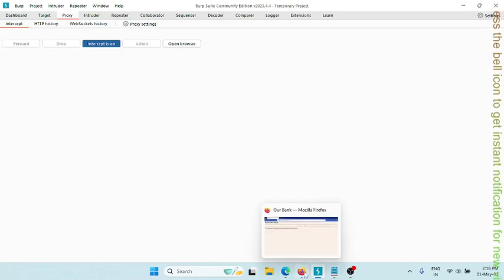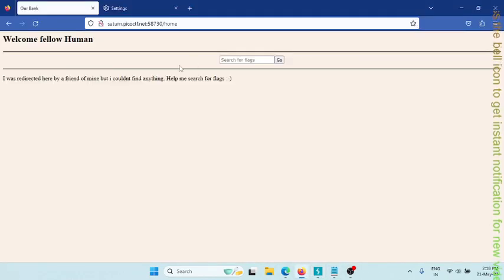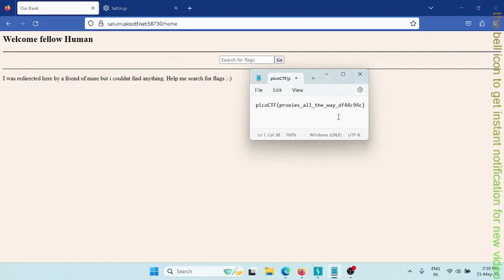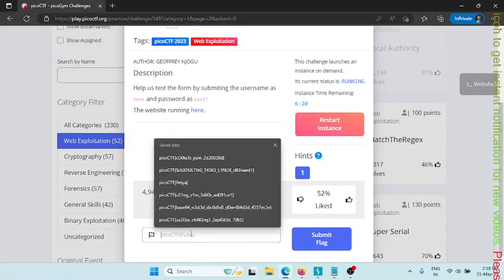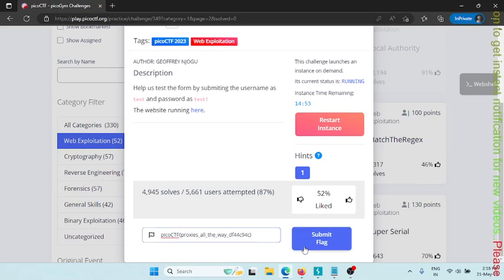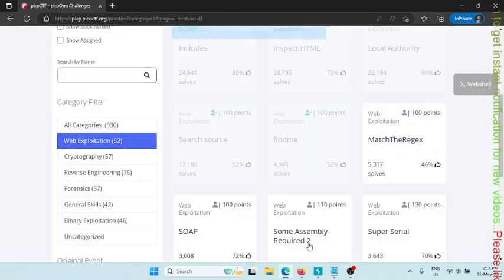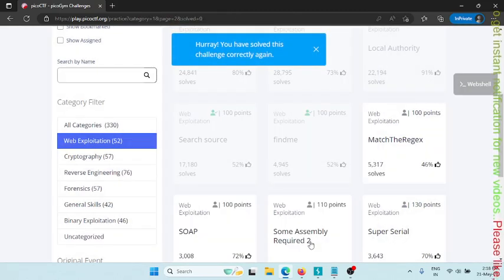What is happening in our browser? Yes, we are on the same page, but probably we have captured the flag. Sure, let's try if this is working for us. Just put it over here, submit it. Yeah, we are good to see that yes, it has been done.